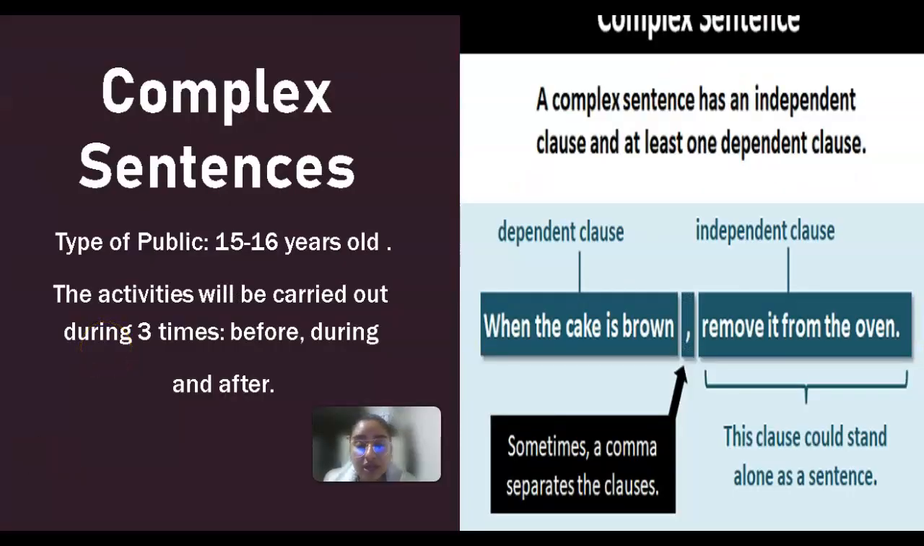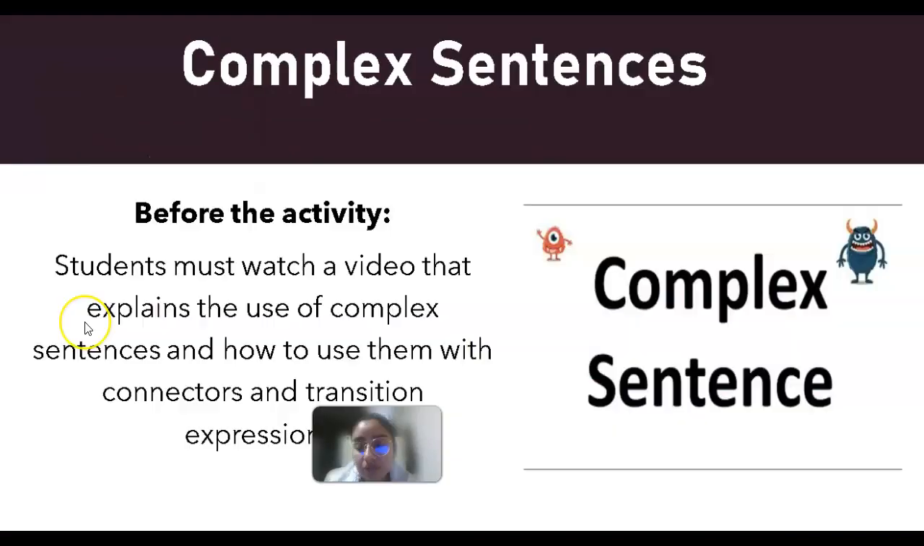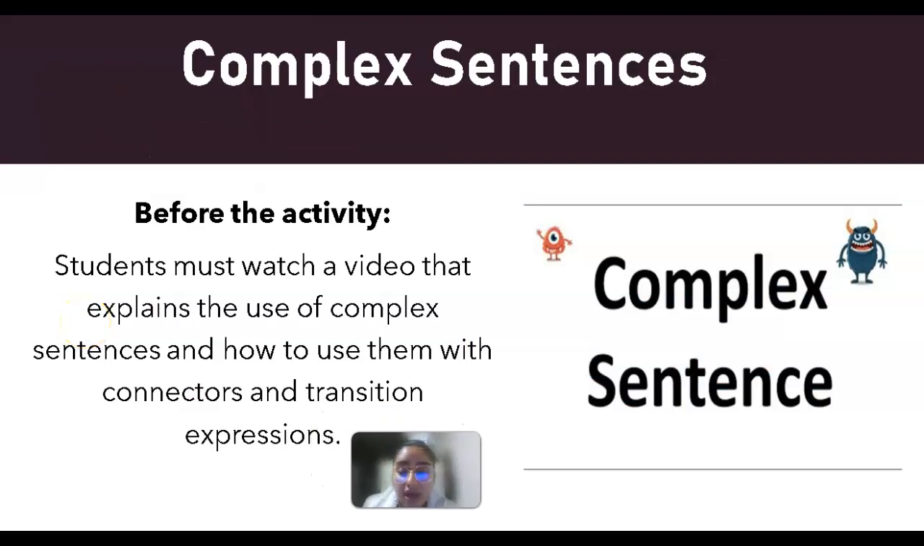The next type of sentences are complex sentences. The activities are designed for students between 15 and 16 years old, and the activities are also carried out before, during, and after. Before the activity, they will watch a video about the use of complex sentences and how they are used in relation to connectors and transition expressions.